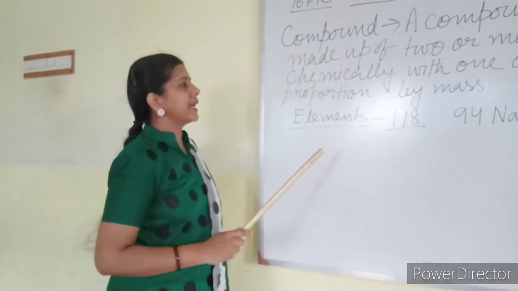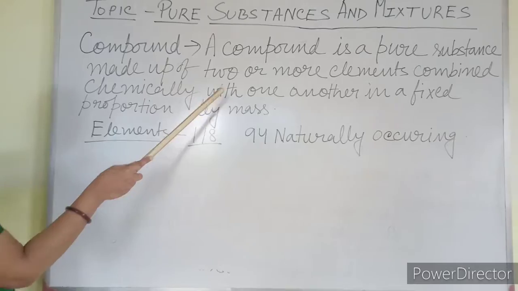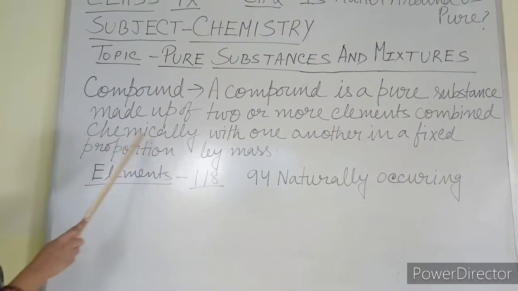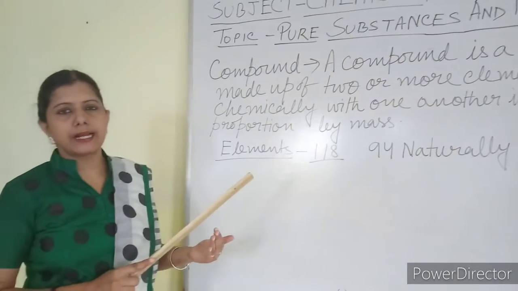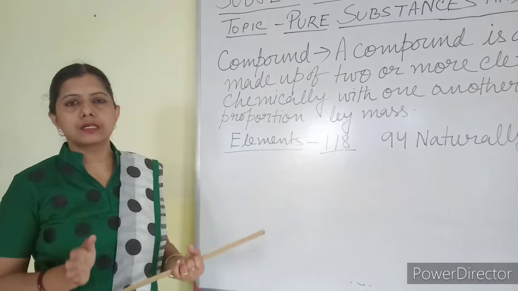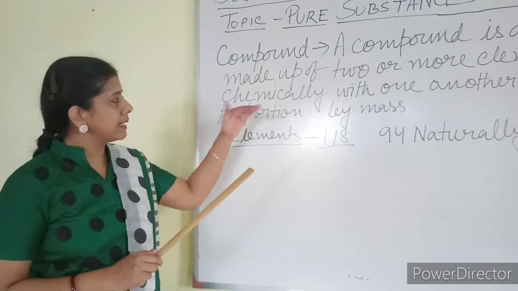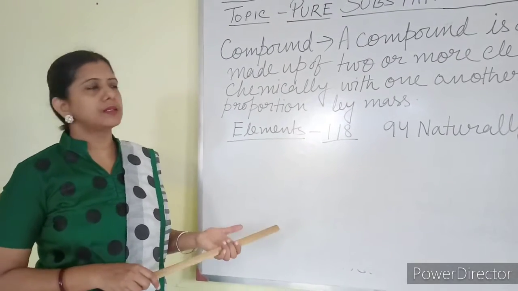So again I am saying, listen to it. A compound is a pure substance made up of two or more elements combined chemically. Combined chemically means they have combined during a chemical reaction. You cannot separate those constituents of a compound by any physical method. They are combined chemically, so you have to separate them by using chemical methods only.